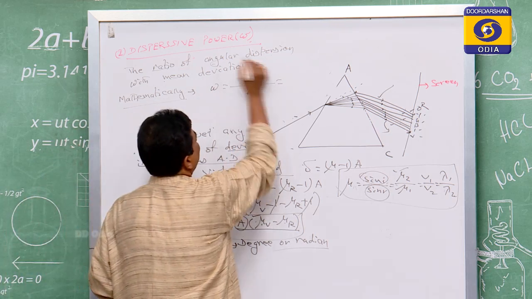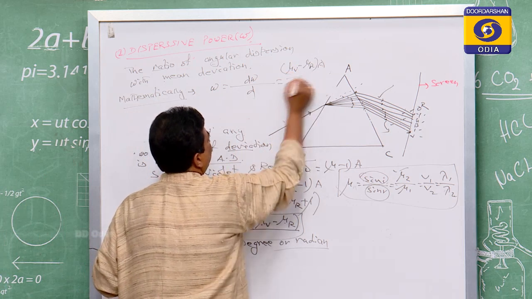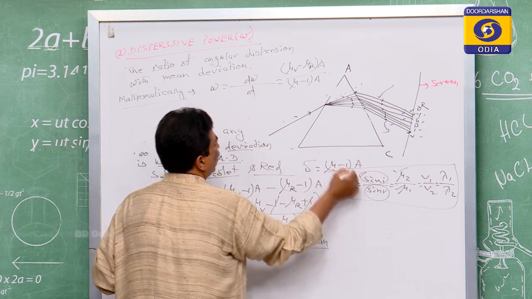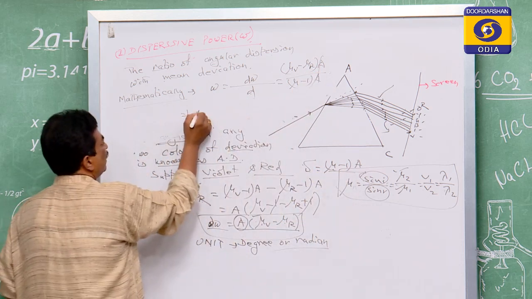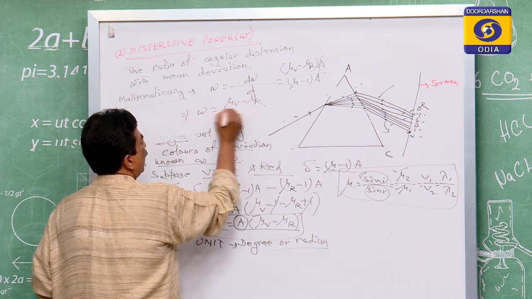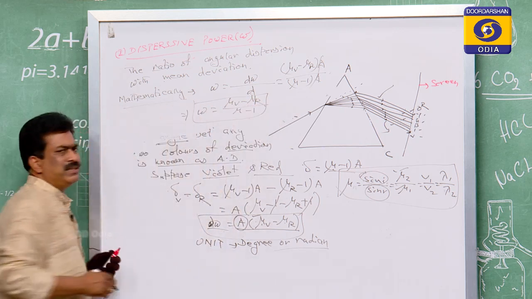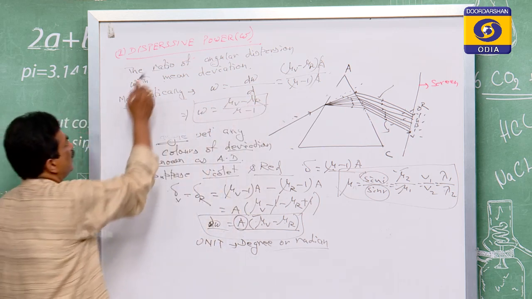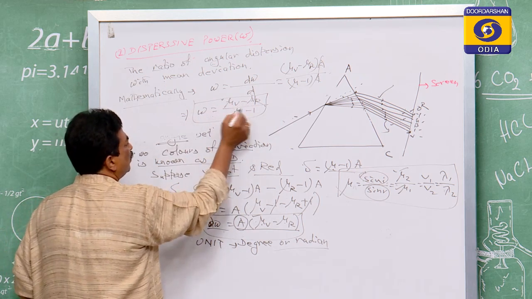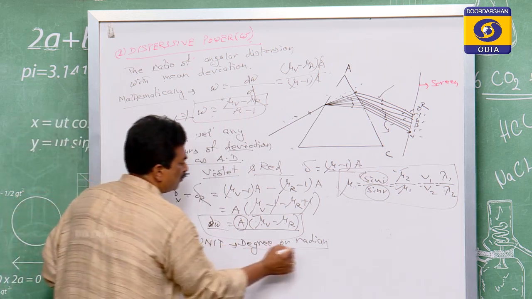So this d omega is equal to (mu v minus mu r) into A, and this d is equal to (mu minus 1) into A. Now this A is cancelled, so omega is equal to (mu v minus mu r) by (mu minus 1). This is the angular dispersion, this is the dispersive power. This dispersive power is a ratio of mu, so it has no unit.